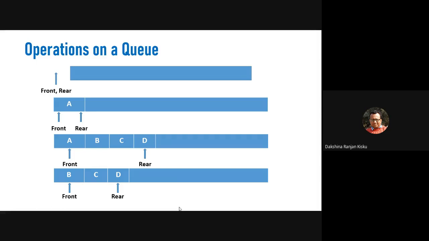But when some element is deleted from the front, then front will also be incremented by 1. That means if I consider that A is deleted, then the front will point to the next element, that is the second element B, and the first position will be found to be empty. That means when the first element is deleted, the front will be incremented by 1, then the front will hold the second element and the first position will be found to be empty. Okay.